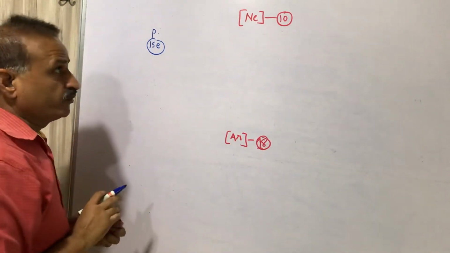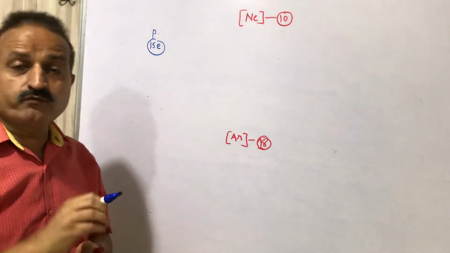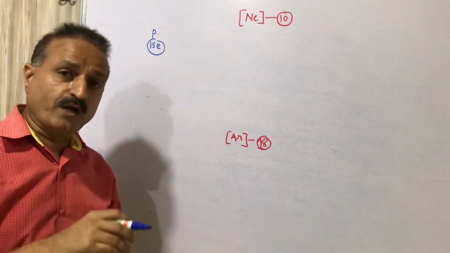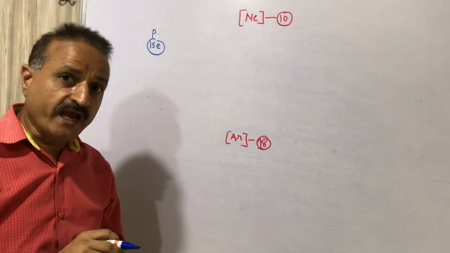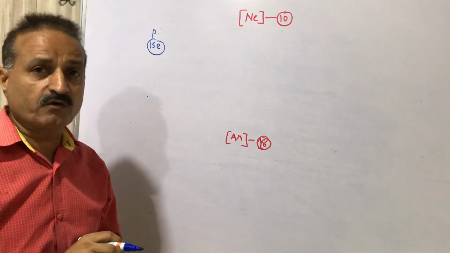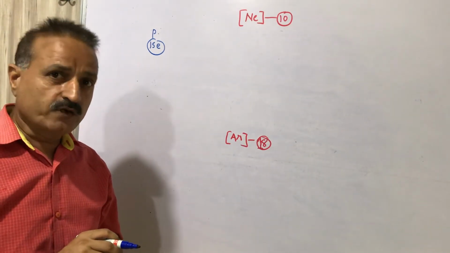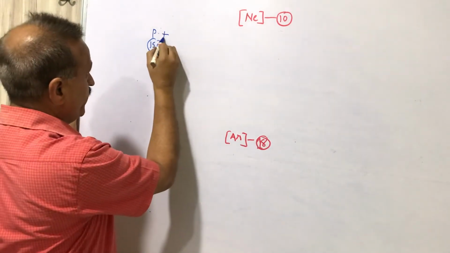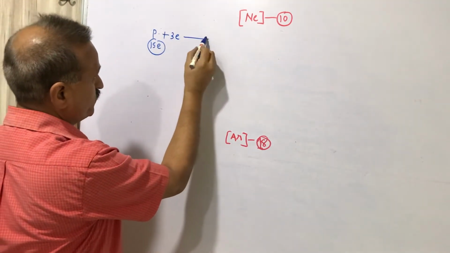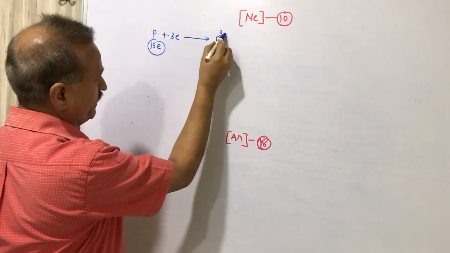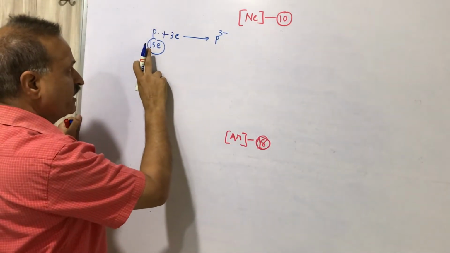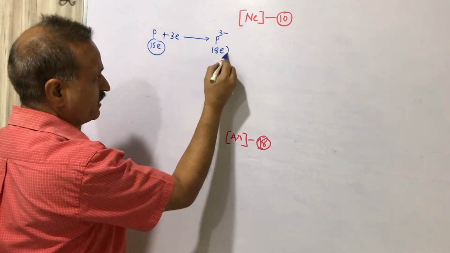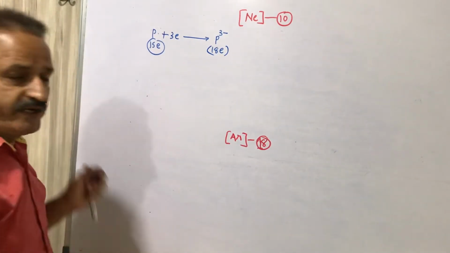To convert into neon, phosphorus should lose 5 electrons, and to convert into argon, it should gain 3 electrons. Losing 5 electrons is more difficult than gaining 3. So phosphorus will gain 3 electrons and convert into P3 minus. This phosphorus has 15 electrons and P3 minus has 18 electrons.